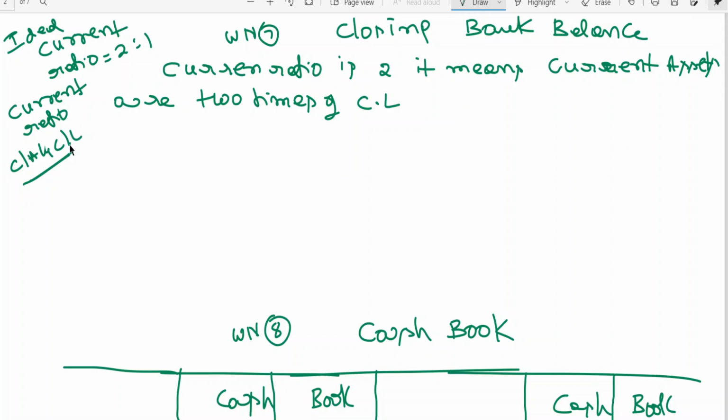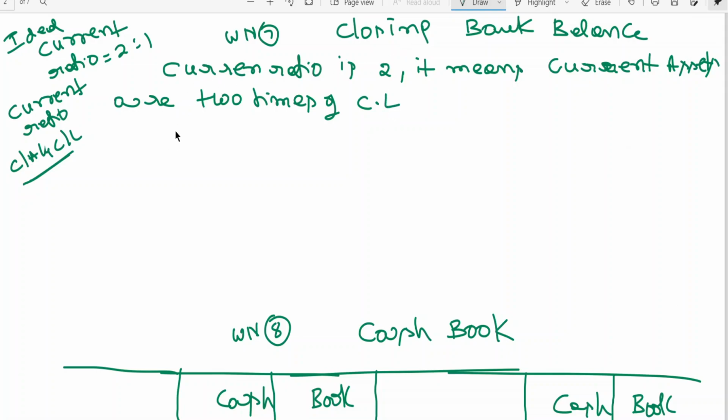If you compare current assets and current liabilities, it tells you whether the company or the firm is solvent or insolvent. If I have 2 rupees and my current liability is 1 rupee, even after paying that 1 rupee, I still have 1 rupee, which means I am in a solvent position. So the ideal ratio is 2:1. Current ratio is 2 means current assets are 2 times of current liabilities.